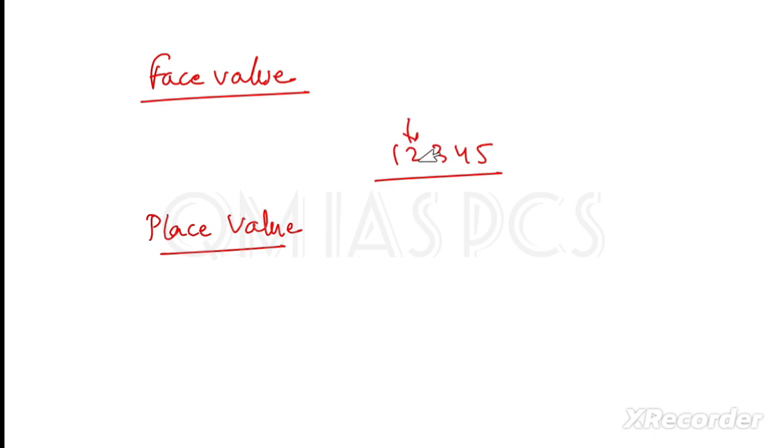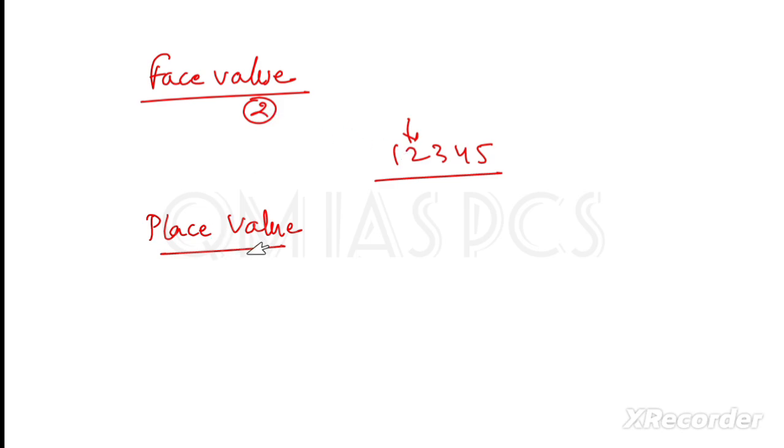Face value means the actual value of that digit. If I ask what is the actual value of this digit, it is 2. So face value will be 2.